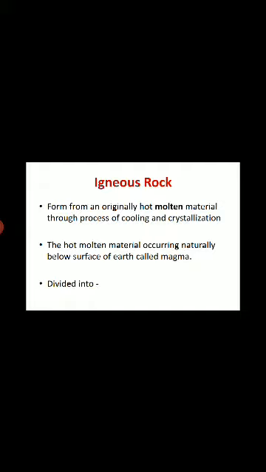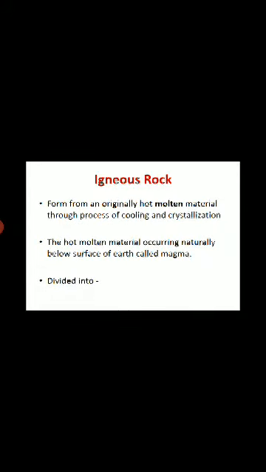Igneous rock forms from originally hot molten material through the process of cooling and crystallization. The hot molten material occurring naturally below the surface of the earth is called magma. Igneous rock is formed through the cooling and solidification of magma or lava. The magma can be derived from partial melts of existing rocks in either a planet's mantle or crust. The igneous rock is divided into three.